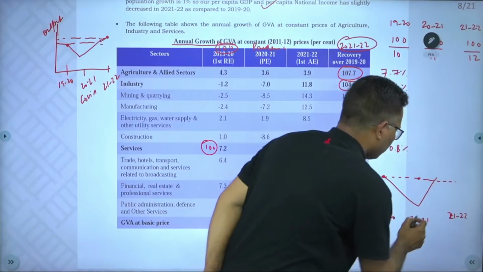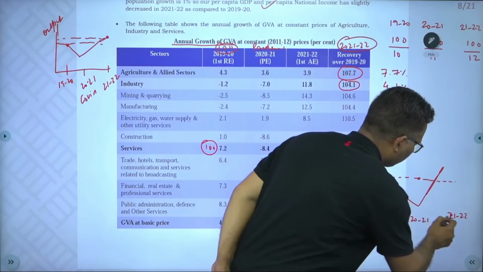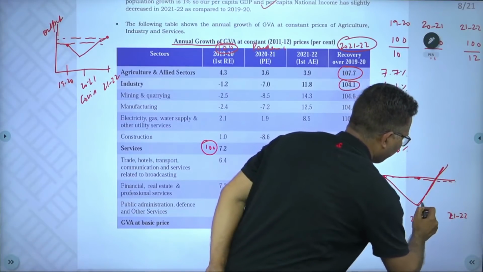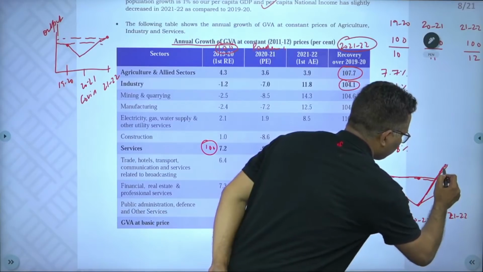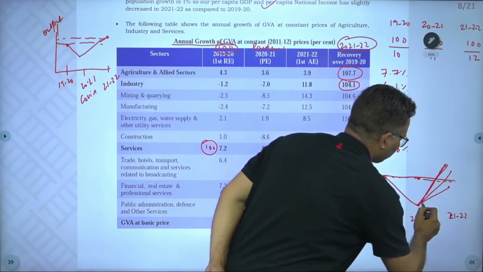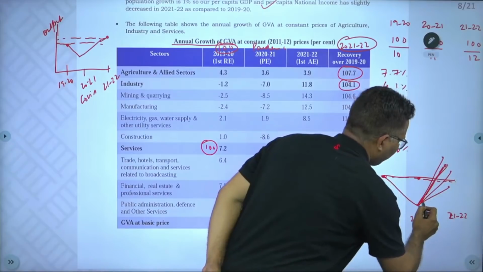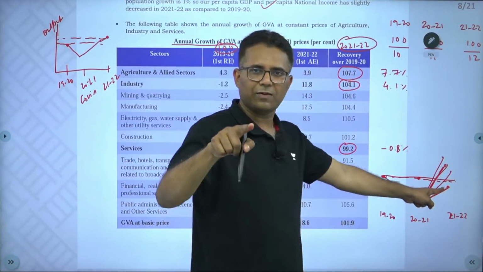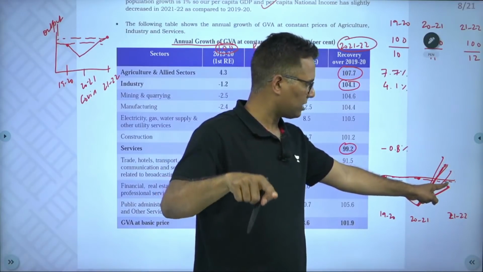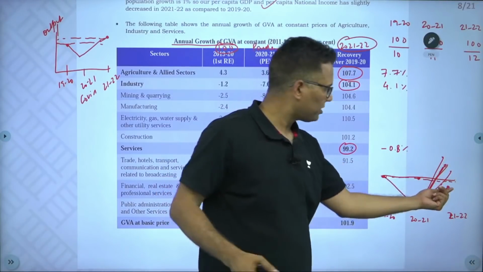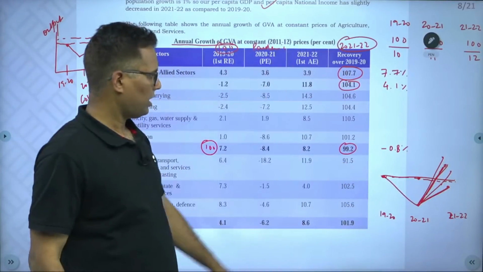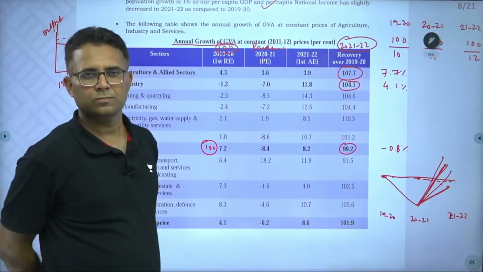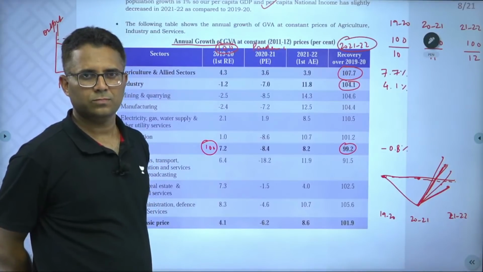21-22. So in 21-22, some parameters have crossed the pre-pandemic level and some parameters have not crossed. A lot of parameters have crossed, but some have not. And these parameters are per capita GDP, per capita national income and overall services output. It is still below the pandemic level.